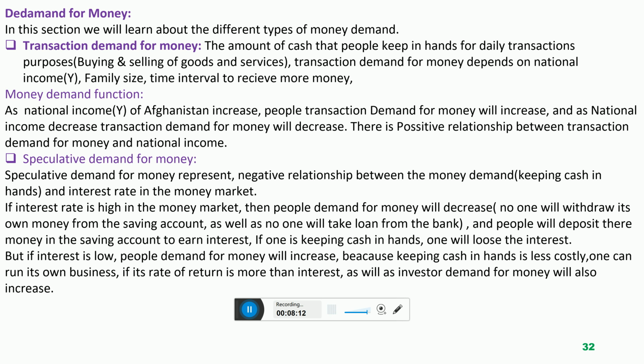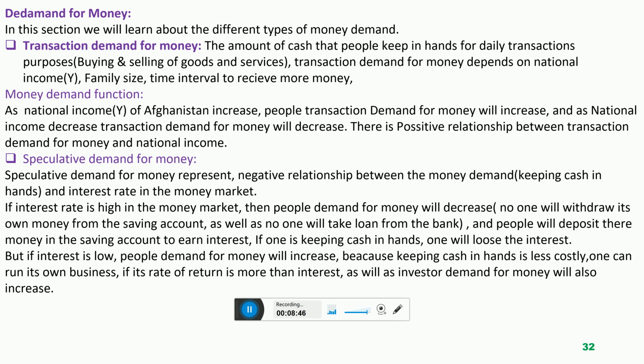Why? The reason is this: if the interest rate increases in the money market, every investor, everyone will deposit their money in savings accounts. Why? To earn interest, because the interest rate is very high. If one is keeping cash in hand, he will lose the interest. That is why if the central bank increases the interest rate, demand for money decreases, and money goes into the banks. Everyone is investing money in the bank to earn more and more interest.